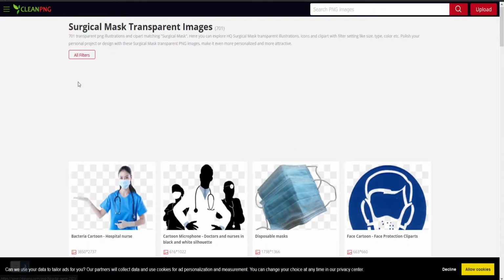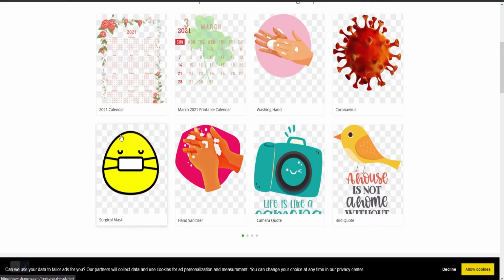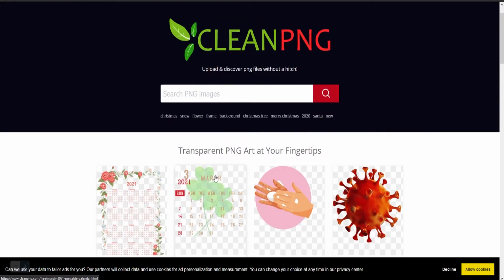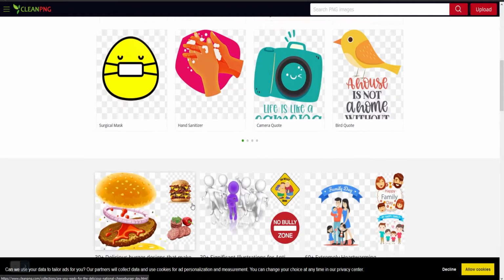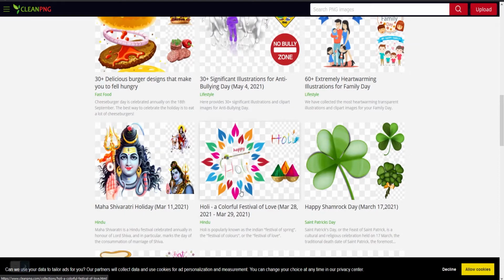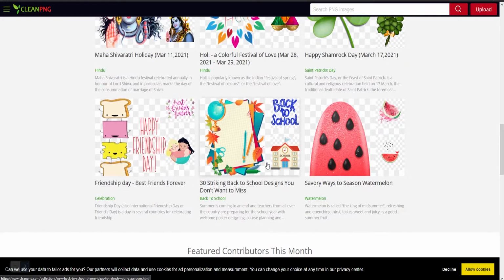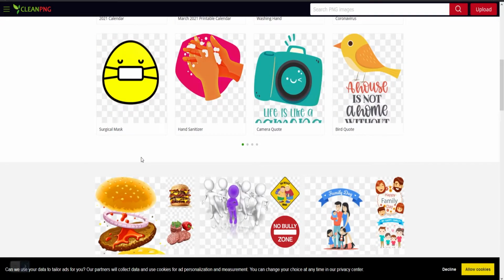And CleanPNG has just all sorts of files of all different types. You can do a search and come up with anything you're looking for, and everything is already pre-cut out. So all of the images are already on transparent backgrounds. You don't have to cut them out. None of that hard work. It's already been done for you.